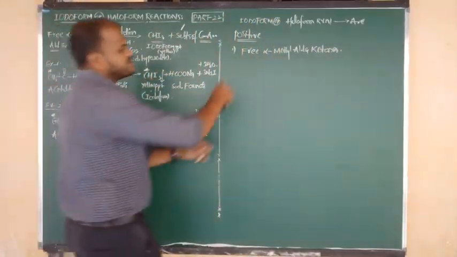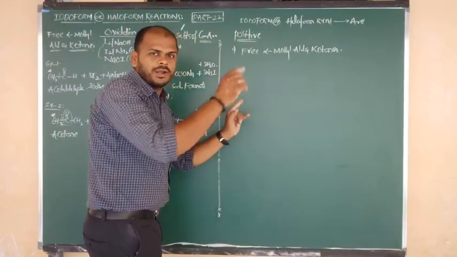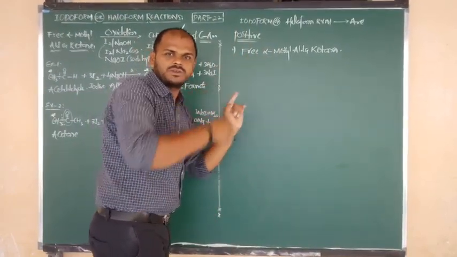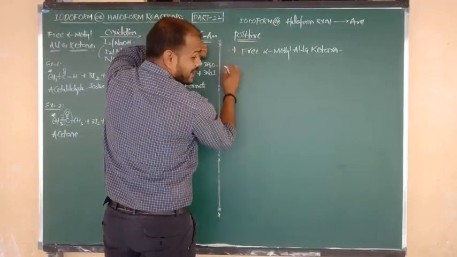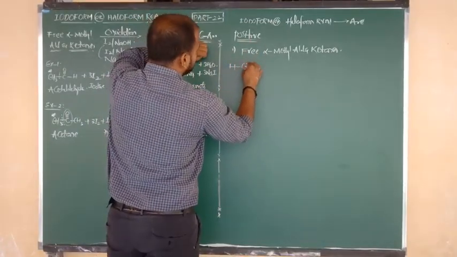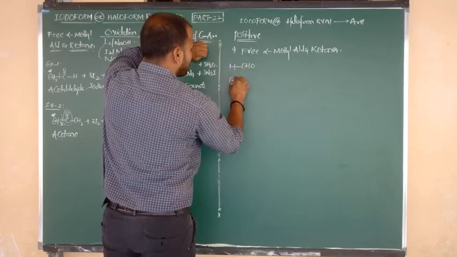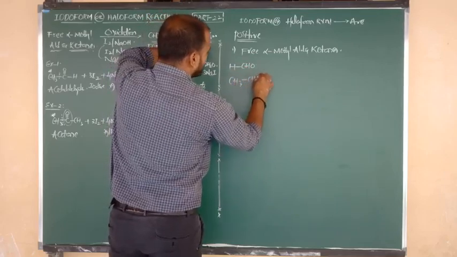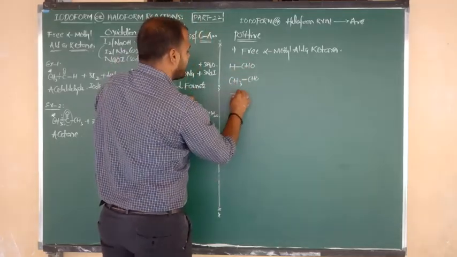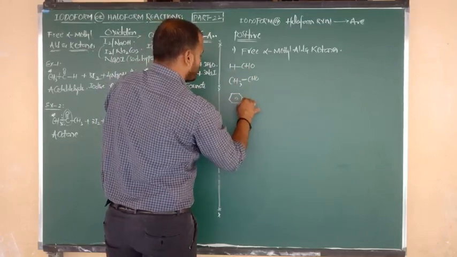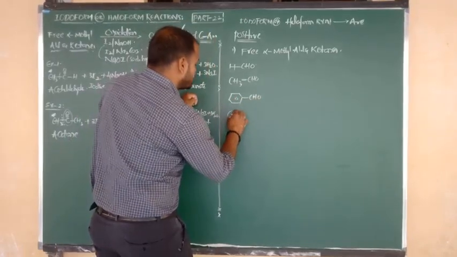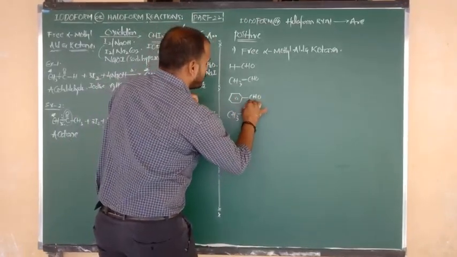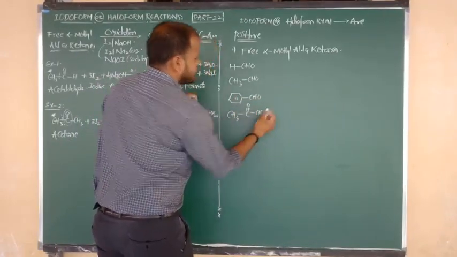Right. First, suppose here I am going to write some compounds. Try to say if positive, write tick. If not positive, negative. Good. Number 1 is formaldehyde, HCHO. Next one is acetaldehyde, CH3CHO. Next one is benzaldehyde, benzene bonded to CHO. Okay. Next one is acetone, CH3 bonded to C double bond O bonded to CH3.